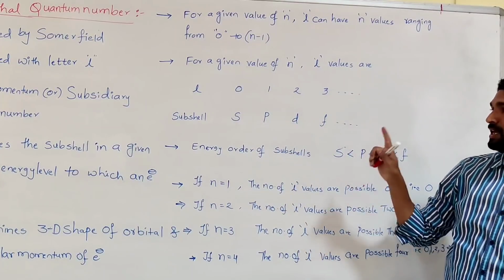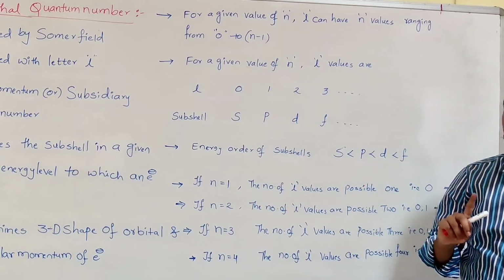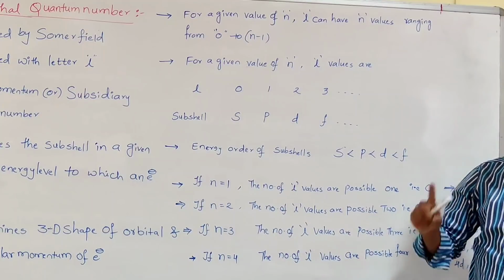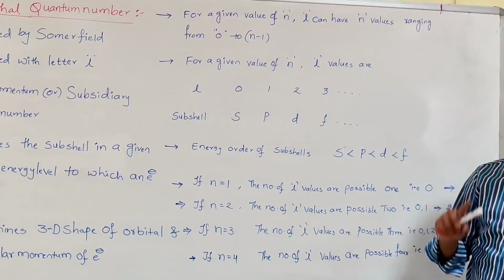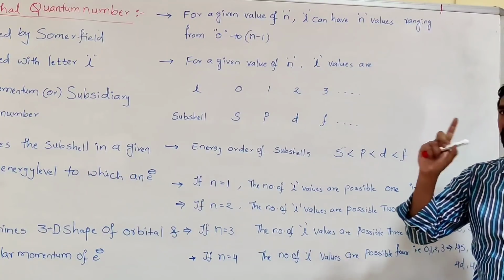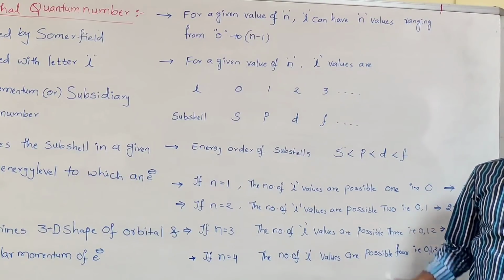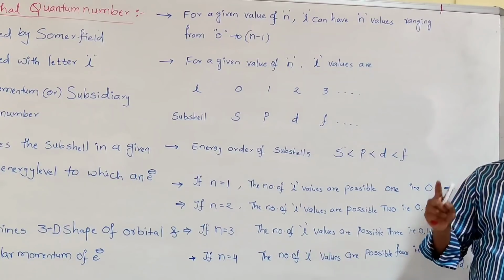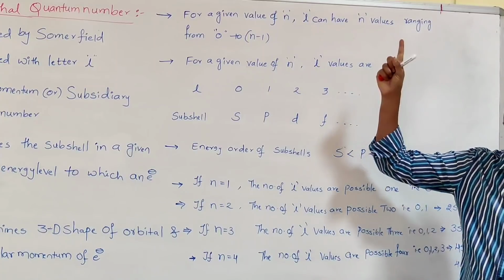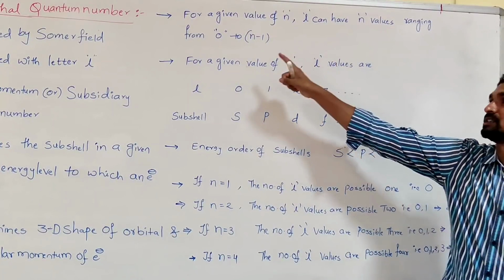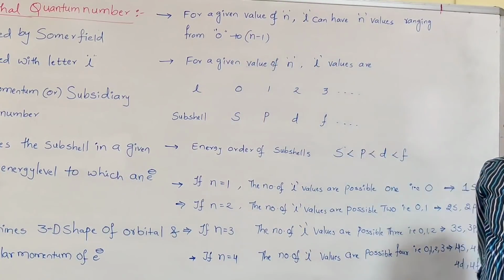That means in each energy level, the sub-levels are present, and those sub-levels can be determined with the help of the azimuthal quantum number. In each energy level, how many sub-levels are present depends upon the principal quantum number. So the number of sub-levels present in a given principal energy level is equal to n, that is, L starts from 0 to n minus 1.